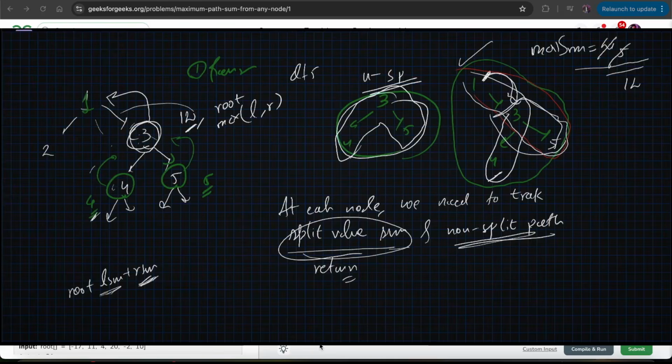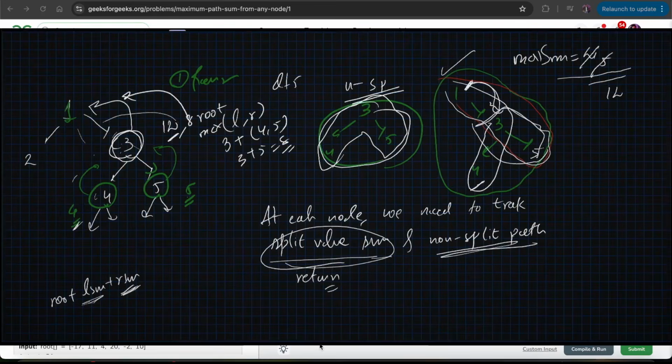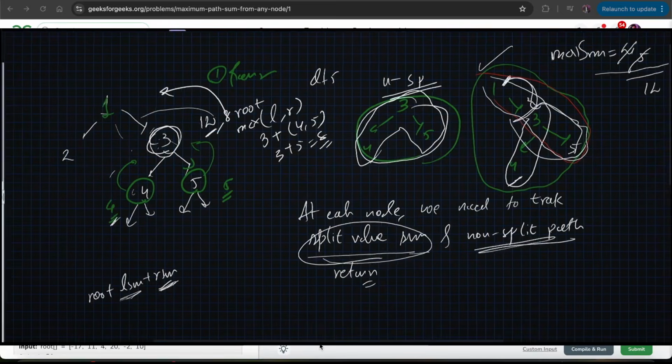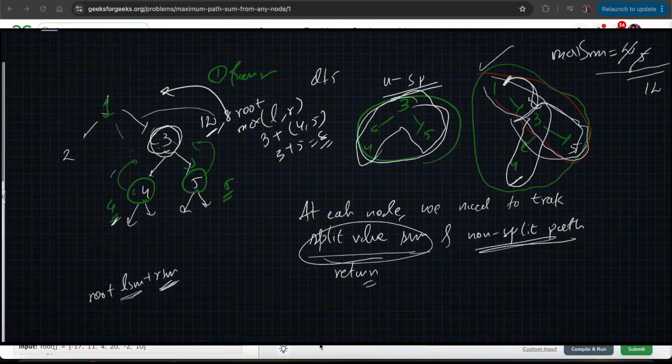So in this case the value which needs to be returned would be 3 plus the maximum of 4 comma 5, which is nothing but 3 plus 5, which is nothing but 8, right? So I am writing 8 here, and this would be returned to my parent call, right? Similarly, going to the bottom of the recursion for this one, this node will have the value 2, and that is to be returned to its parent call, that is 1, right?